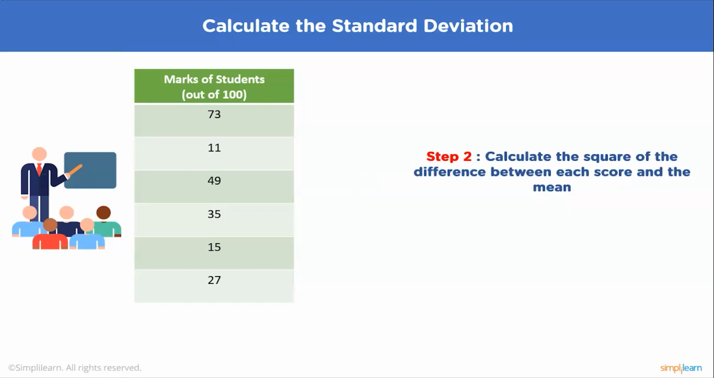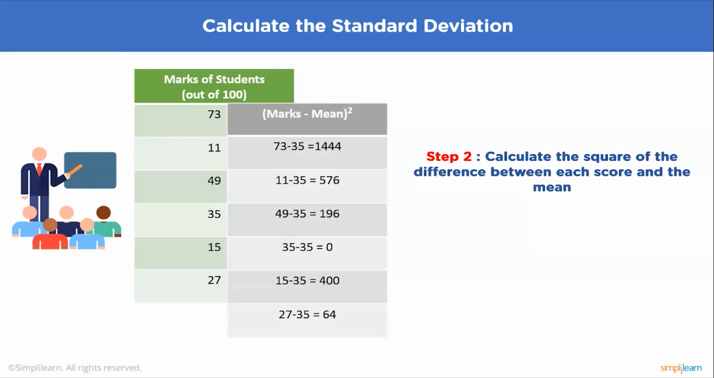Now the second step will be to calculate the square of the difference between each score and the mean. So we got the mean as 35 and we will subtract the mean from the marks. When we subtract 35 from 73, we'll get the answer as 38, and squaring 38 we'll get 1444. In a similar manner, we have calculated the marks minus mean whole square for all the cases. You get 576, 196, 0, 400 and 64.